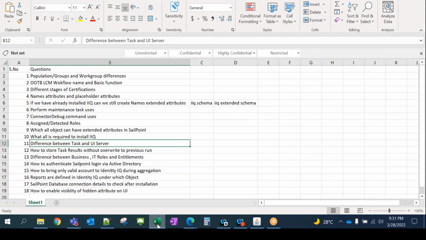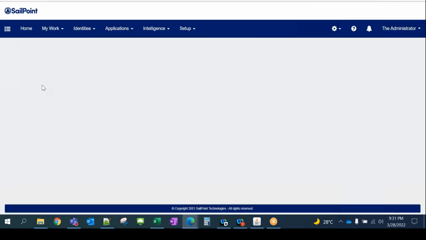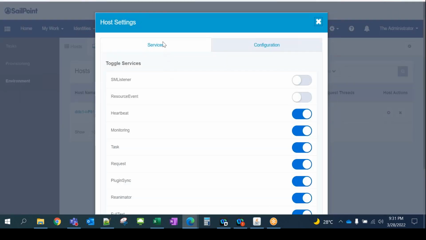How to configure it is basically from here. You need to come here, administrative console, then the environment. Under environments you have settings, and there you can enable and disable this task button.